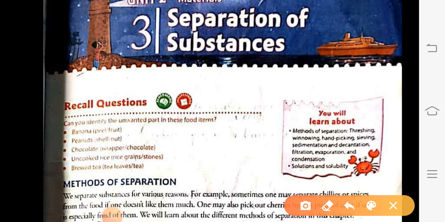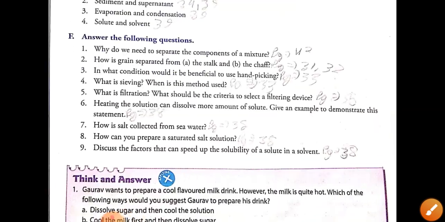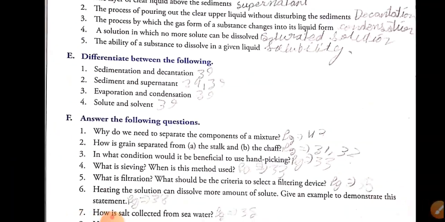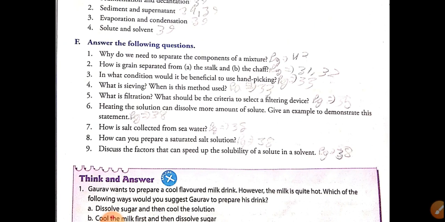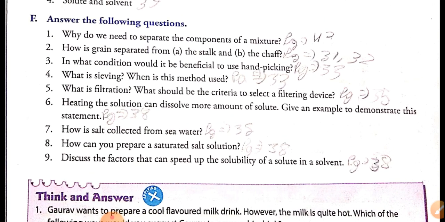Good morning, students. As we were completing the exercises of chapter number 3, separation of substances, we have completed the exercises, and today we will come on to the question answer. First question: why do we need to separate the components of a mixture?